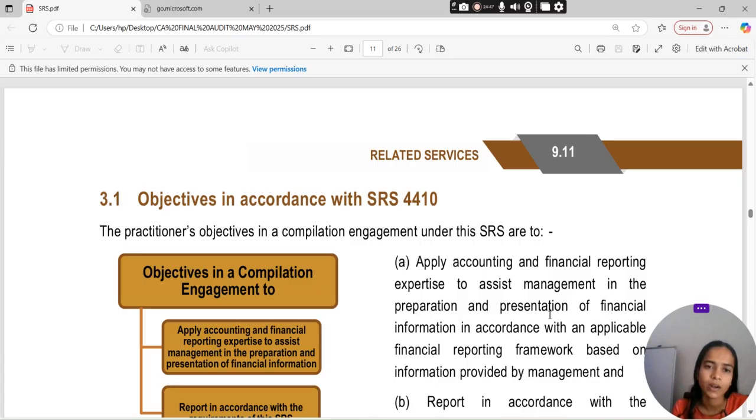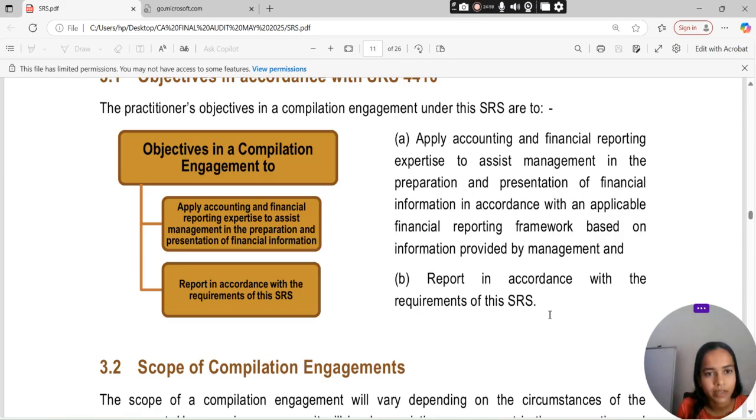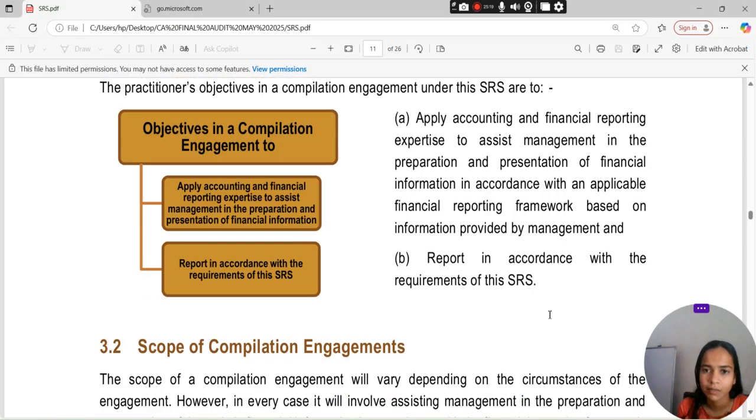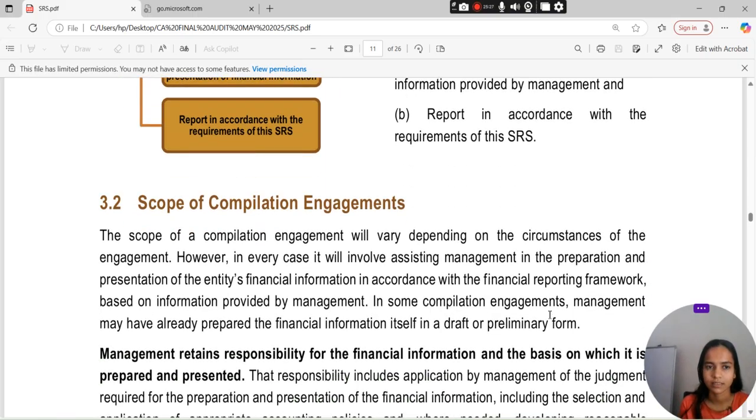What will be the objective in accordance with SRS 4410? The practitioner's objectives in a compilation engagement under this SRS are two. What will be the objectives in a compilation engagement? Apply accounting and financial reporting expertise to assist management in the preparation and presentation of financial information in accordance with the applicable financial reporting framework, based on the information provided by the management. Report in accordance with the requirements of this SRS.